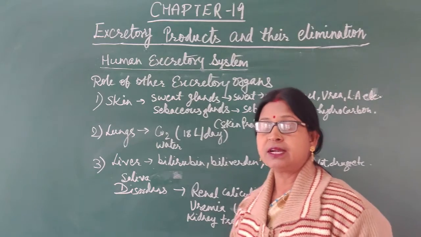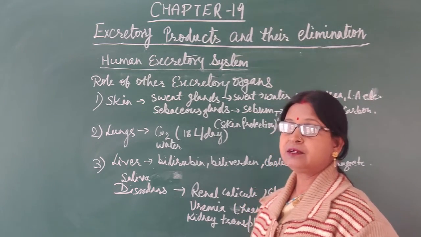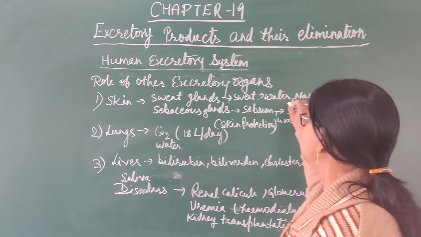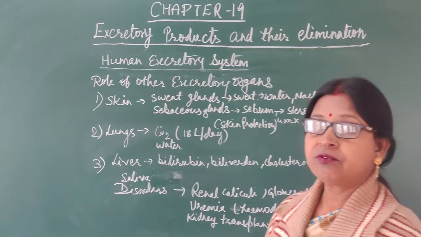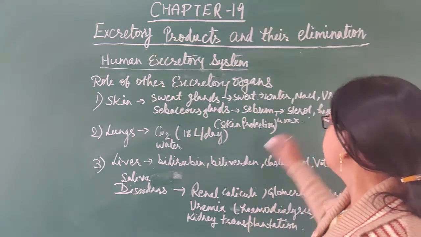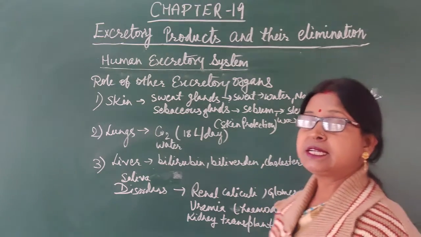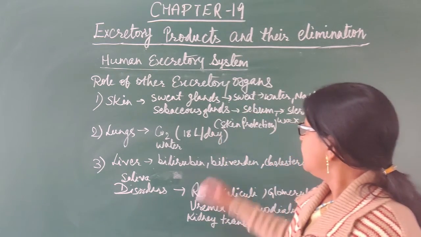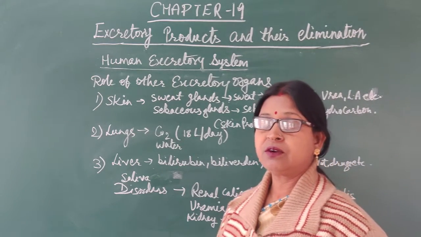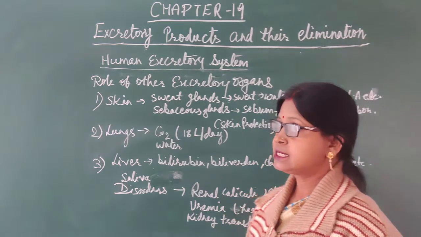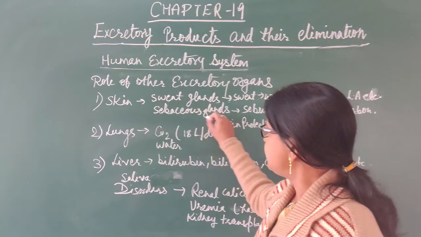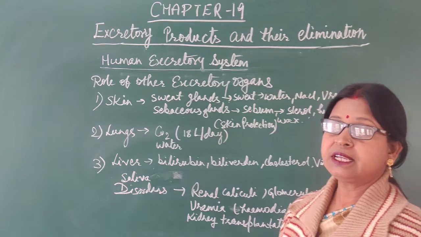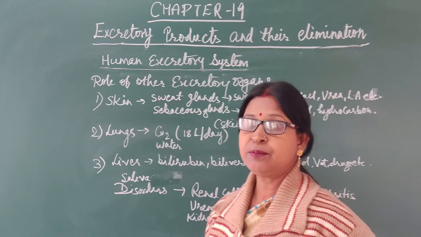Skin has two types of glands, that is sweat glands and sebaceous glands. Sweat glands secrete sweat, which has a maximum amount of water along with sodium chloride, urea, lactic acid, etc. In this way it helps in the process of excretion. It also gives a cooling effect to the body during excessive heat. The other type of gland is the sebaceous gland, and its secretion is known as sebum.